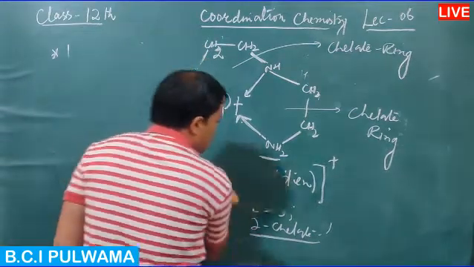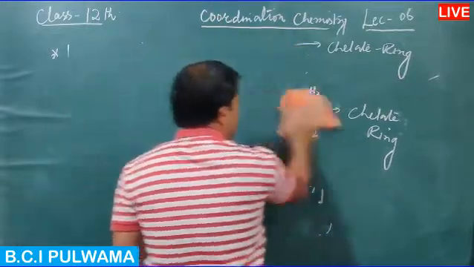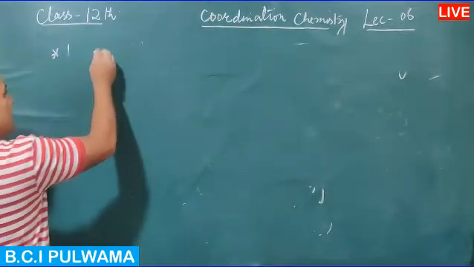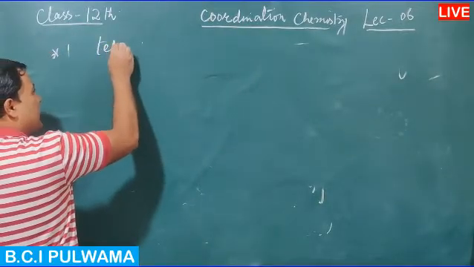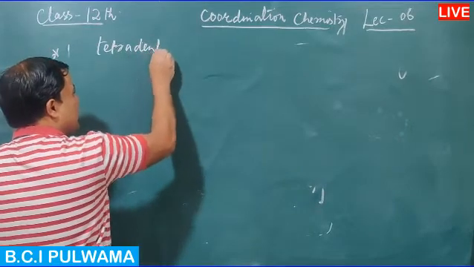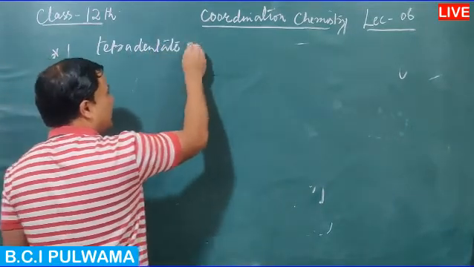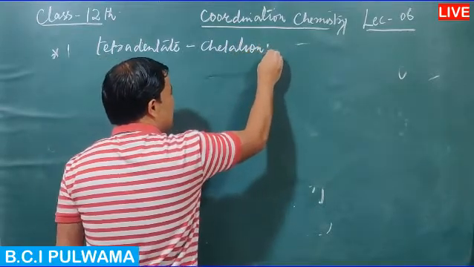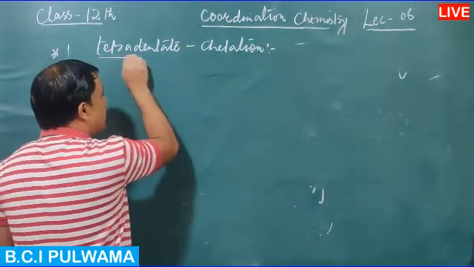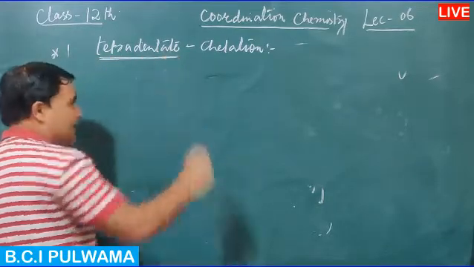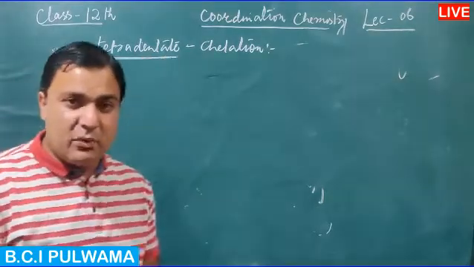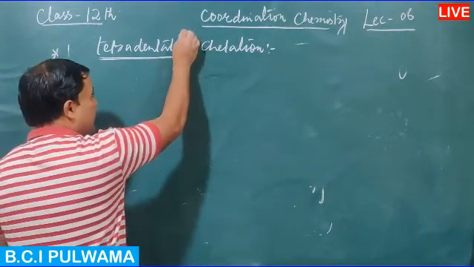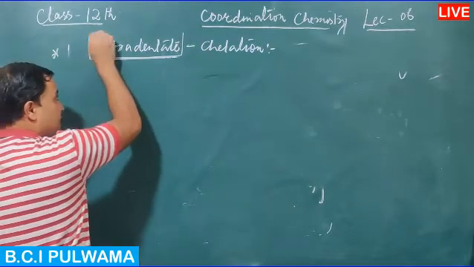So the last example of chelation: if the ligand is tetradentate, that will be tetradentate chelation. Such a ligand forms 4 coordinate bonds, and so tetradentate chelation means the ligand is tetradentate.